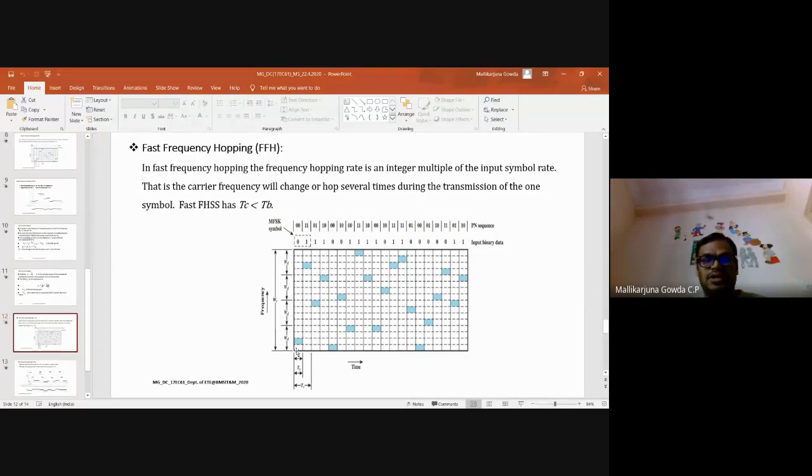So 01 is my symbol. The first hopping is at 0, so 01 is this block, and this is my frequency hopping sequence F0. Then the same symbol 01, the hopping frequency is FC3. This is FC1, FC2, and this is FC3.